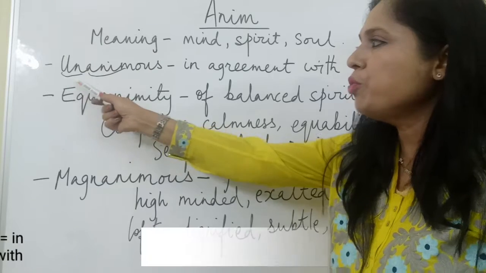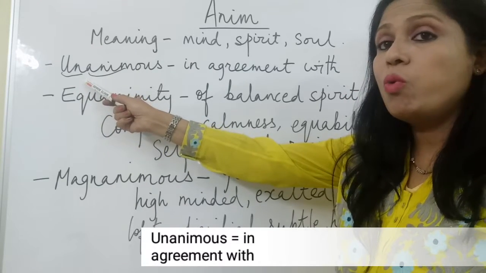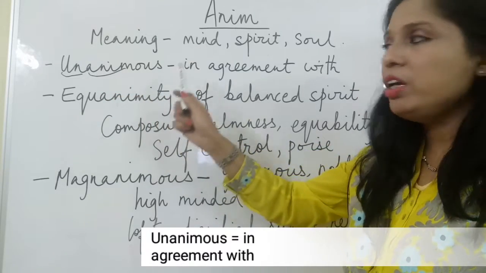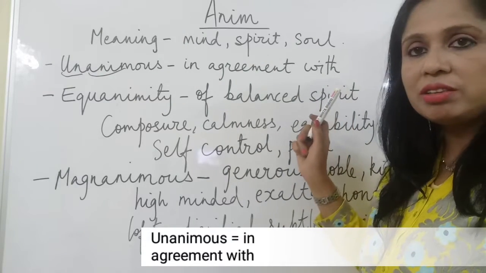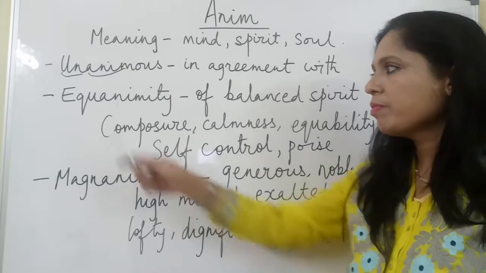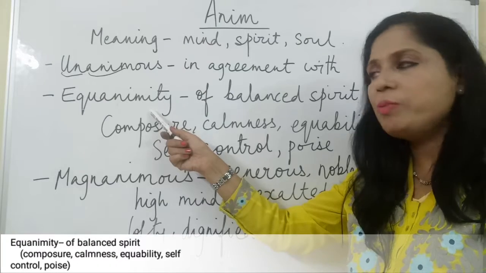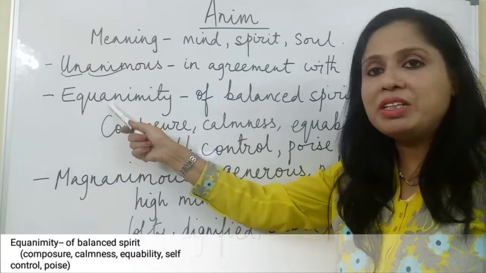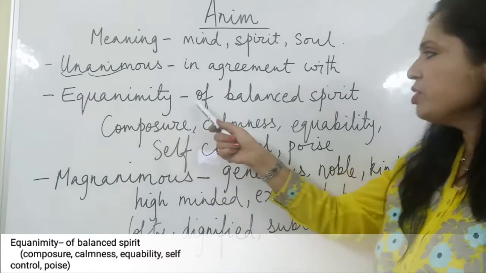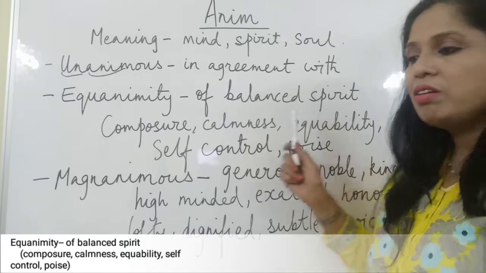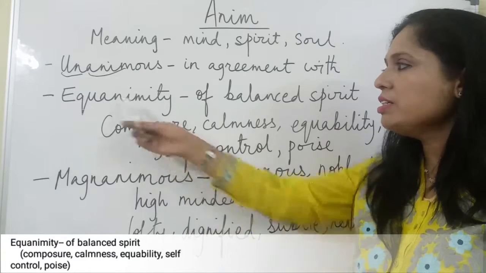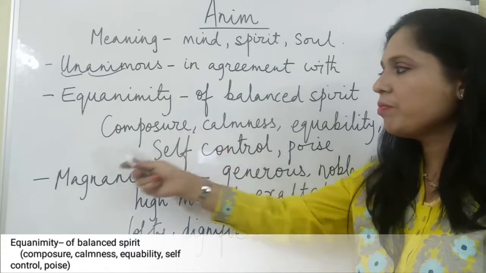Unanimous is made up of two roots. Uni, which means one, and anim. Unanimous means when all are in agreement with each other. So, unanimous, mostly used for decisions. Equanimity is also made up of two words. Equa, which means equal or similar, and anim. It means of balanced spirit. One who takes mature decisions with a mental balance is an equanimous person.